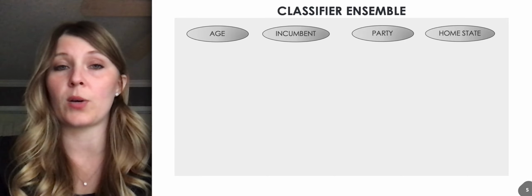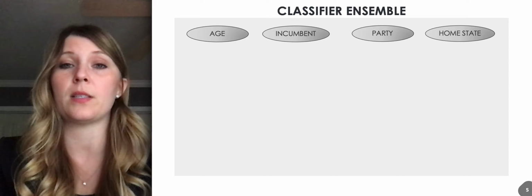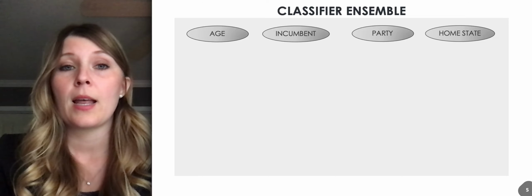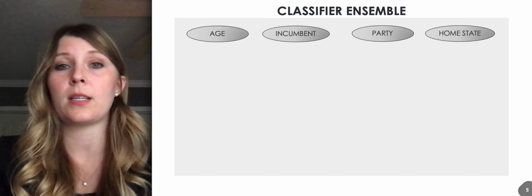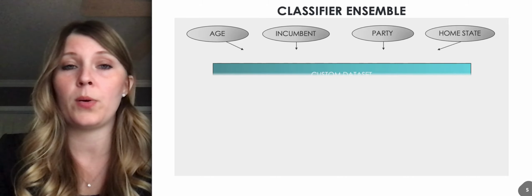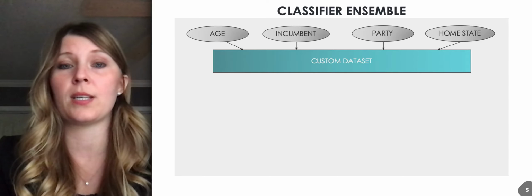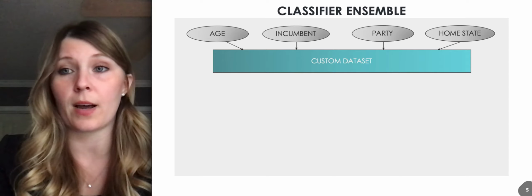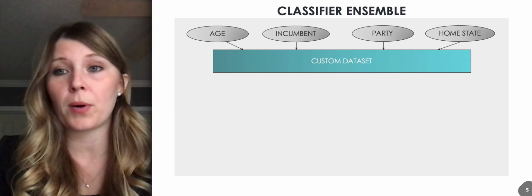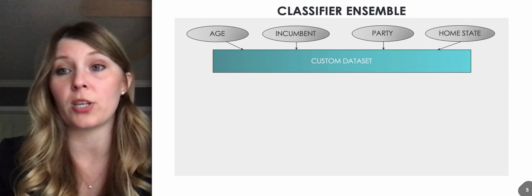So what I did was I researched all of these different features for all of the previous presidential elections and all of the Senate races for 2016, and I put them into my own custom data set. Okay, and then I used this custom data set and I put it through 4 different classifiers. So the ensemble part just means that it's a group of different classifiers, and in this project I used 4.